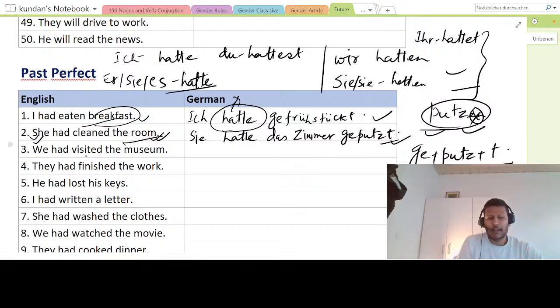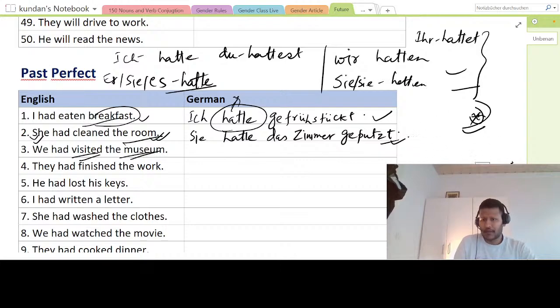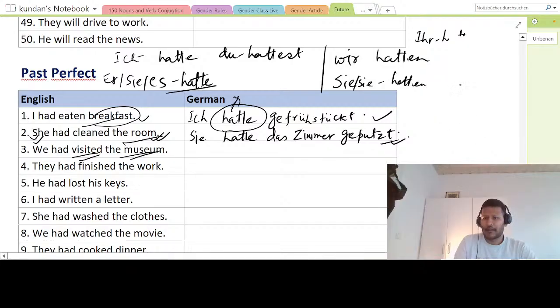And now I'm saying "we had visited the museum". Museum is das Museum and to visit is besuchen. Slowly in the process, you have to learn a few verbs and the perfect form. Besuchen is not like the others where you put ge and te. It will be different here.